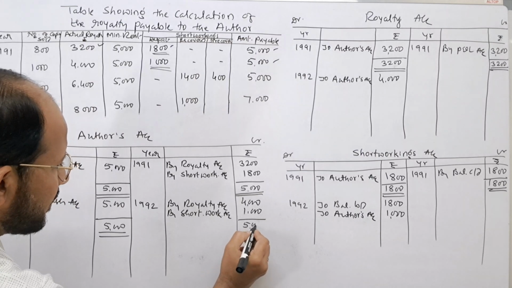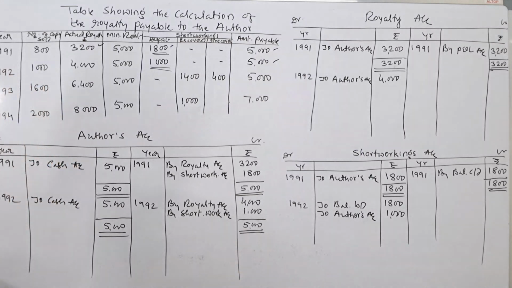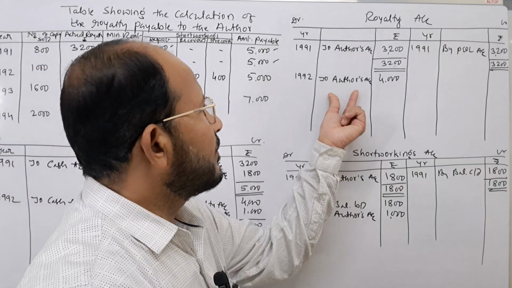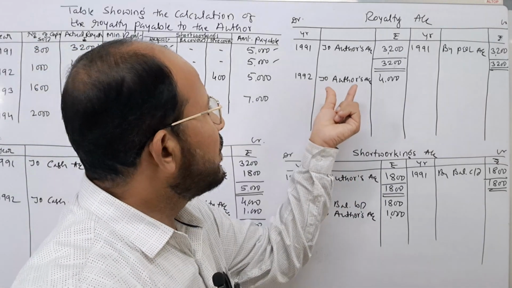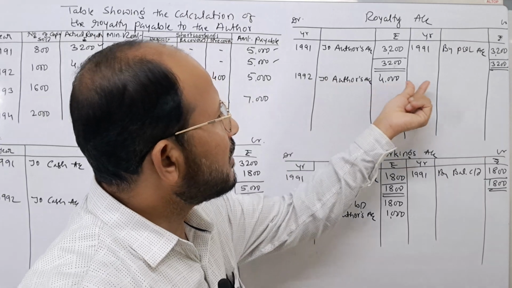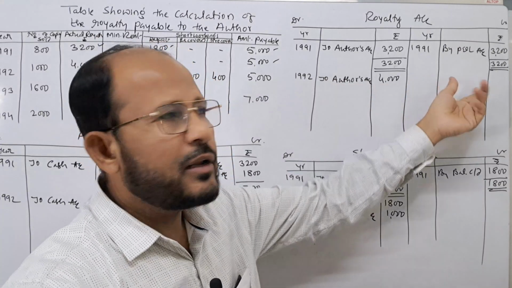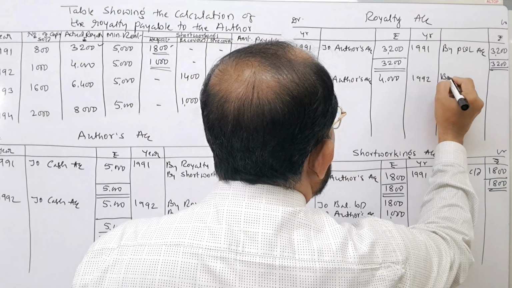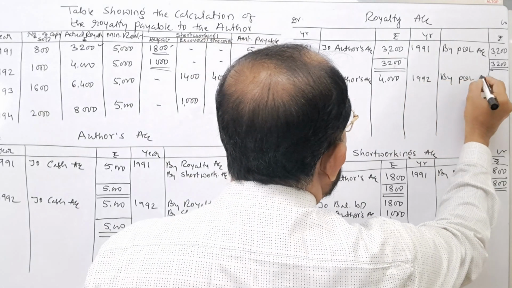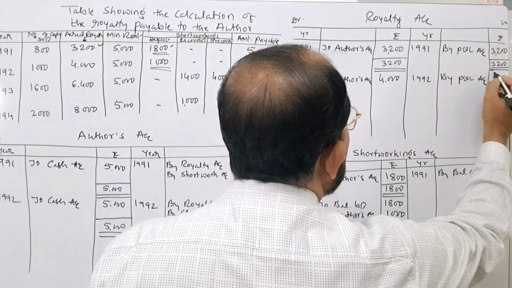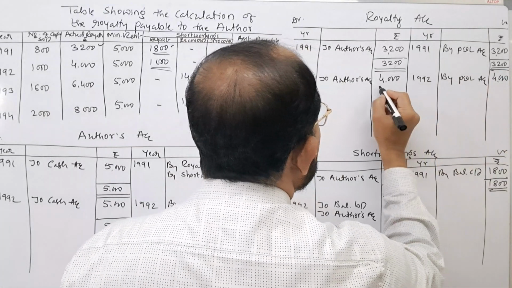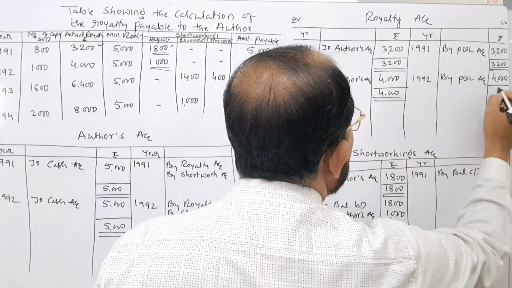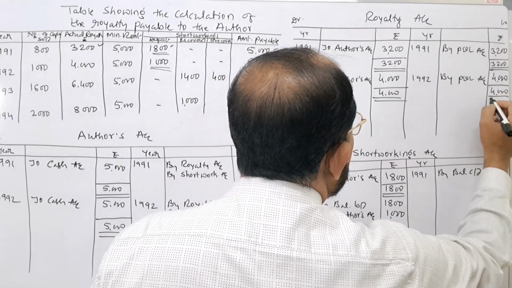This account gets closed. Next one is here at the end of the year 1992, this royalty amount of rupees 4,000 is transferred to profit and loss account. Therefore, 1992 write by profit and loss account. Every year we have to transfer this amount to the profit and loss account. 4,000, 4,000. Second year is also completed here.